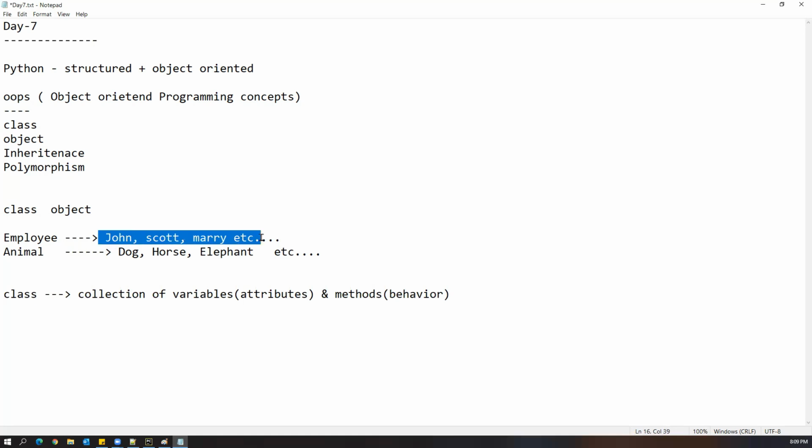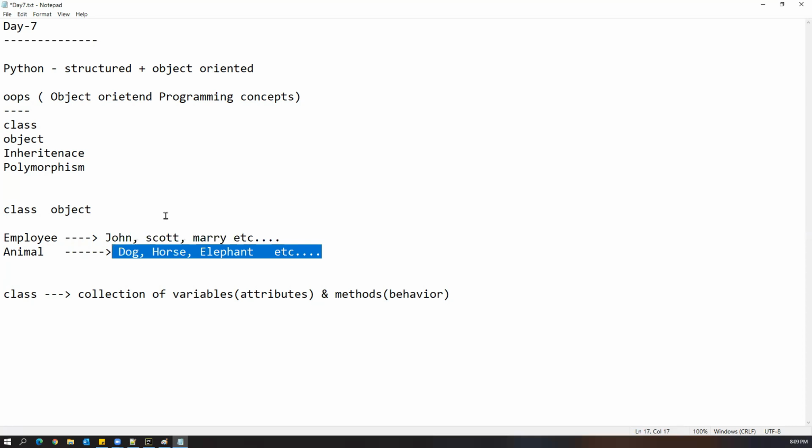Every employee must have some ID, name, and salary, though the values differ. Similarly, every animal's physical structure, color, and behavior will be different, but every animal has a certain color, behavior, and so on.